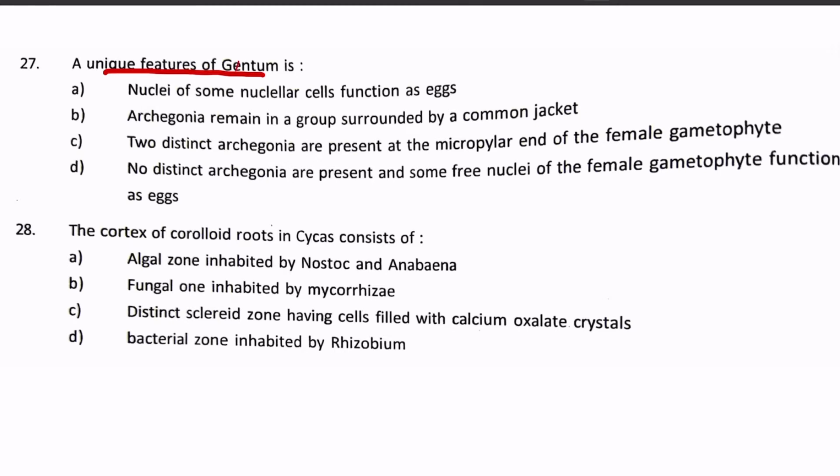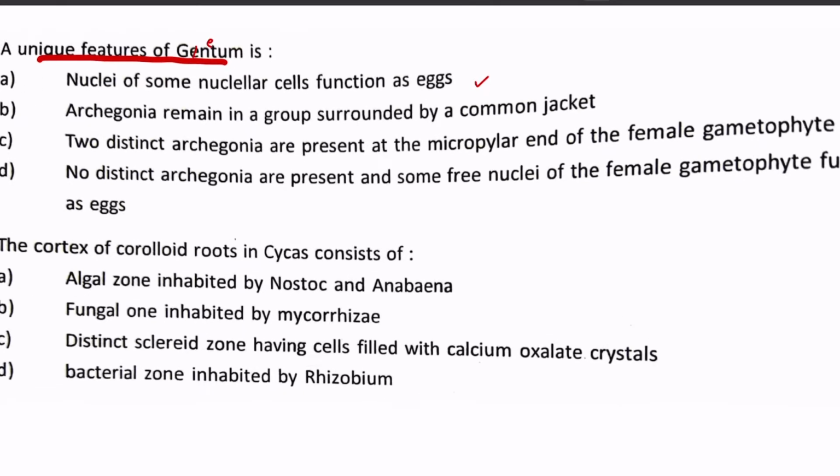Okay, so the options are: nucleus or nuclei of some nucellar cells function as eggs. As we know, it is true that in Gnetum there is no specialized megaspore mother cell which goes and forms the egg. The nucellar cells only undergo division, and some of them function as eggs. So this point is partially correct.